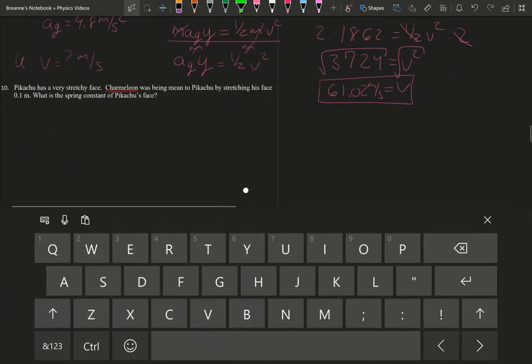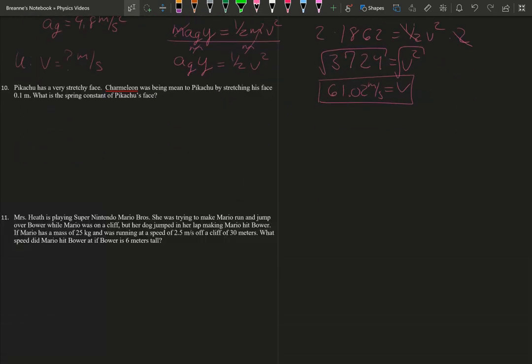So number 10. Oops, didn't mean to do that. It says Pikachu has a very stretchy face. Charmeleon was being mean to Pikachu by stretching his face 0.1 meters. What is the spring constant of Pikachu's face? Now, without this extra information, we're going to say that the elastic potential energy of Pikachu's face, let's say it's 1,000 joules.